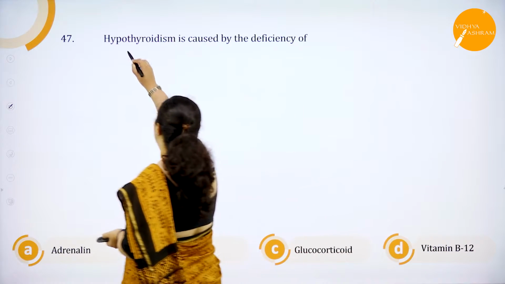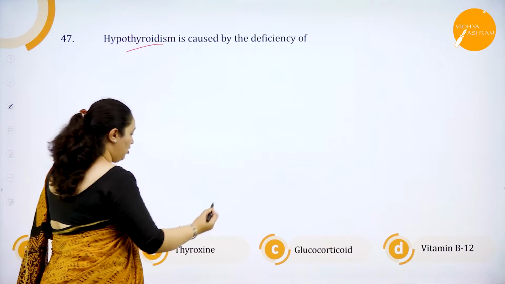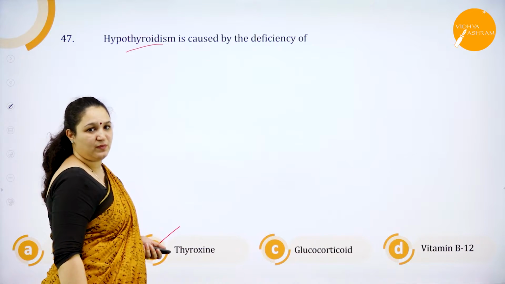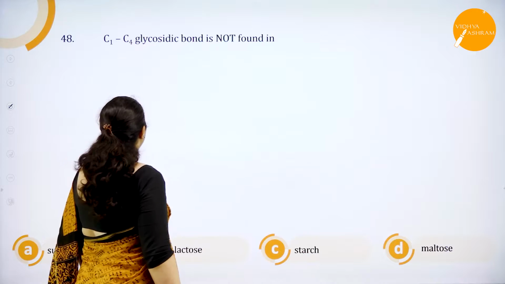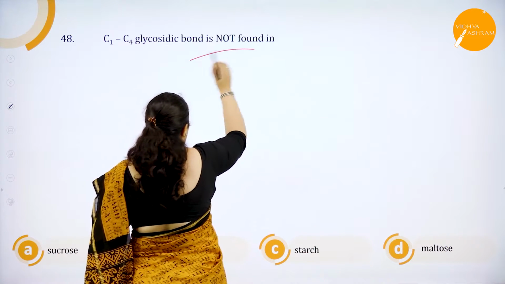Hypothyroidism is caused by deficiency. Hypothyroidism can be caused by deficiency of thyroxine hormone, not anything else. Okay. Next one. C1 to C4 glycosidic bond is not found in.